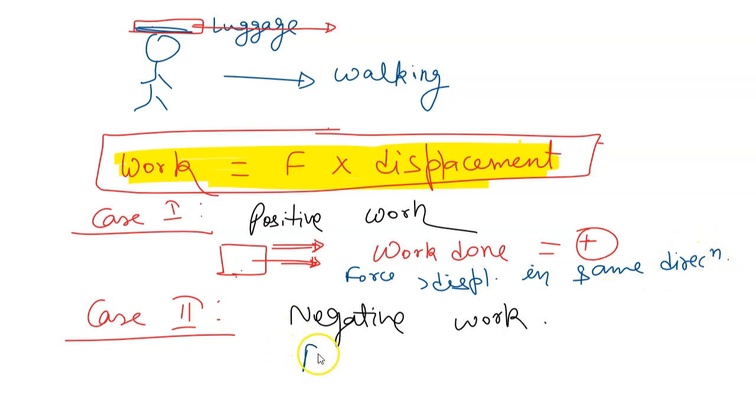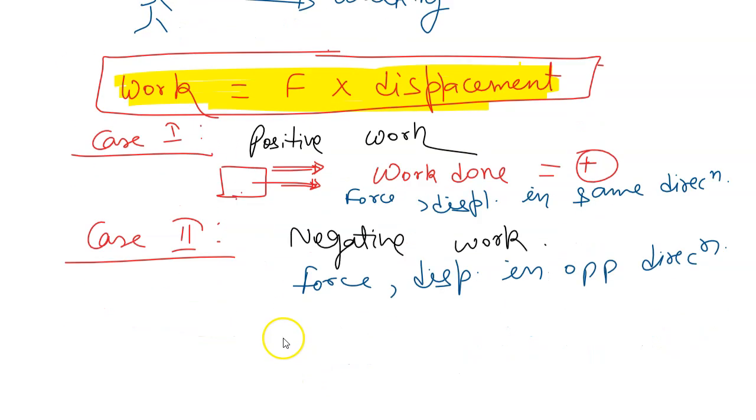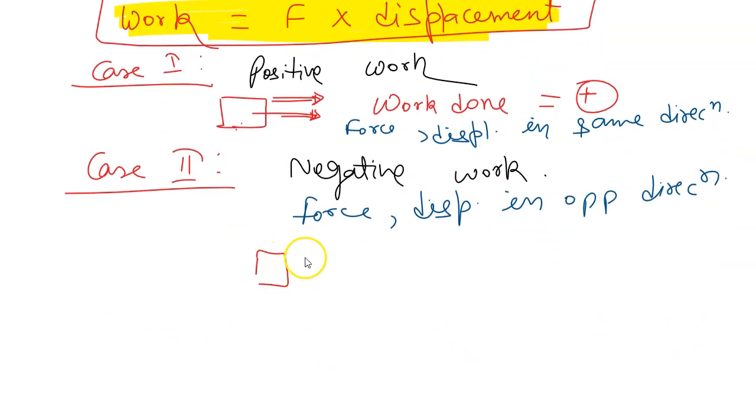Whereas negative work, when force and displacement are in opposite direction. So for example, let's say this is the object, it is moving in this direction, it is being displaced in this direction, and the force applied is in this direction.